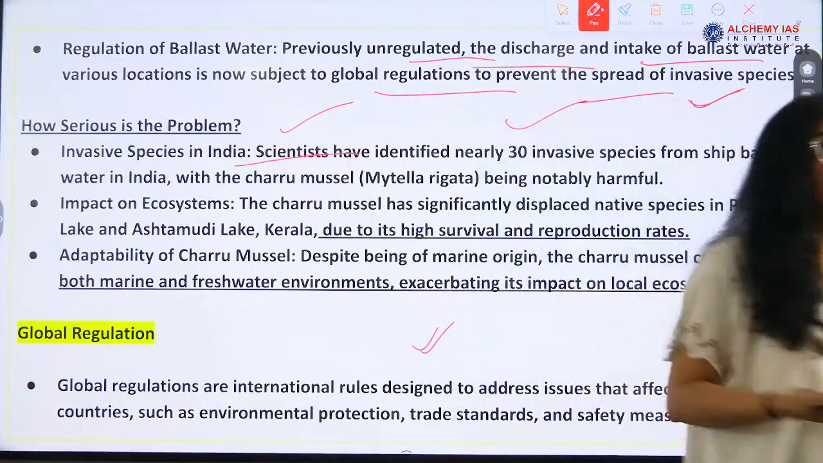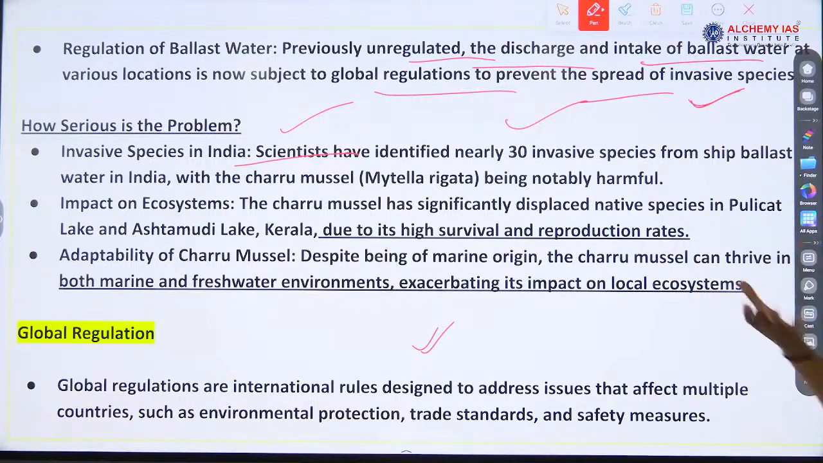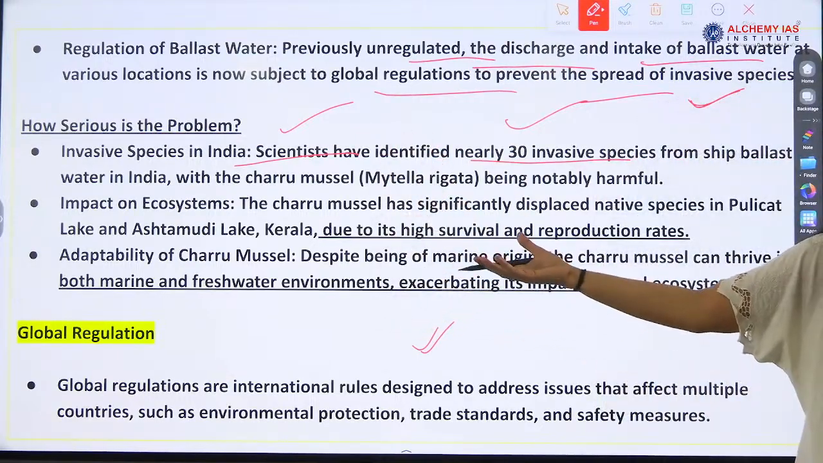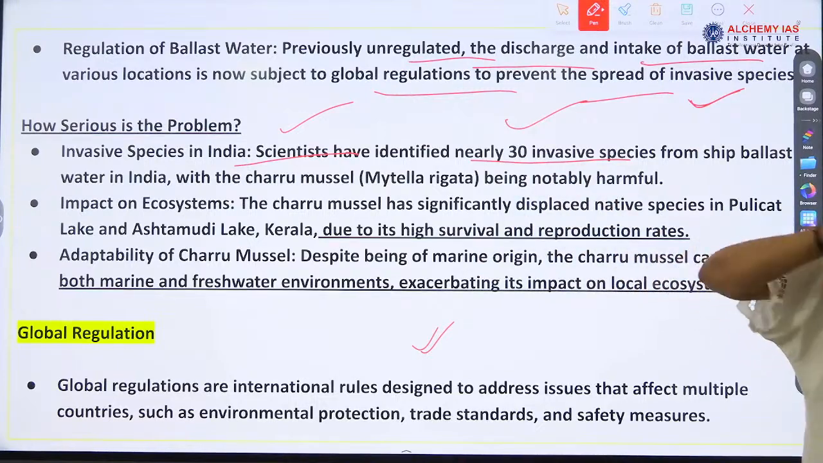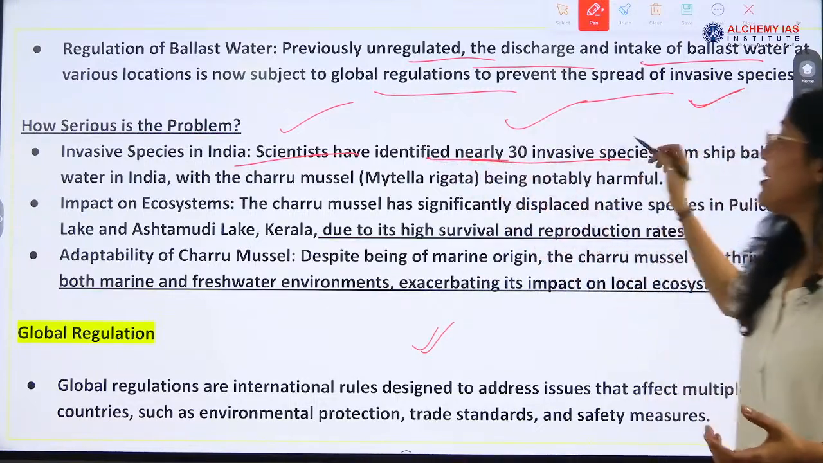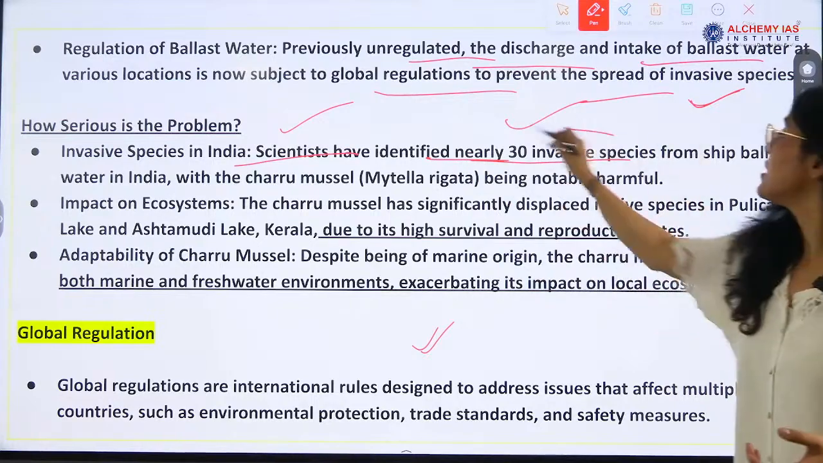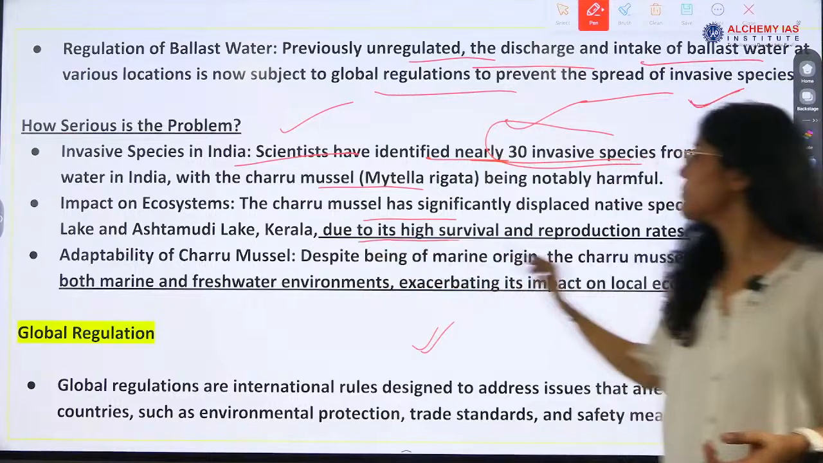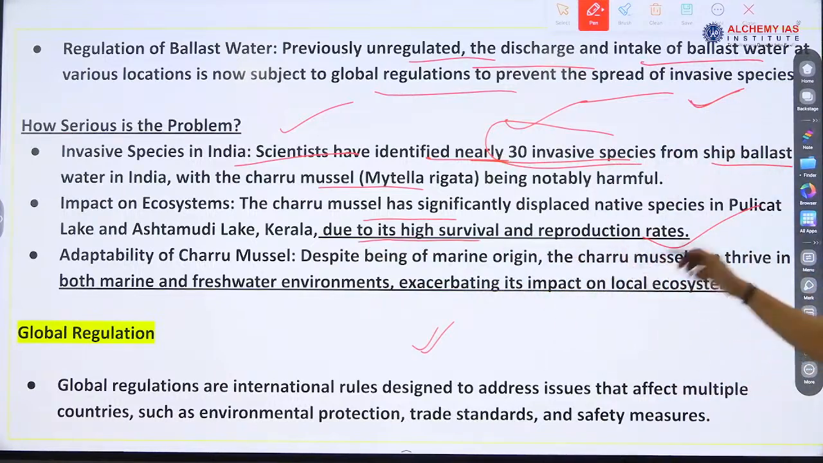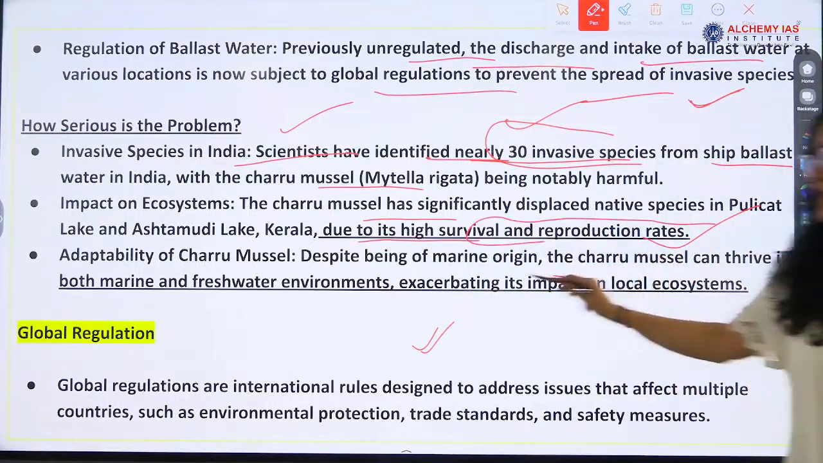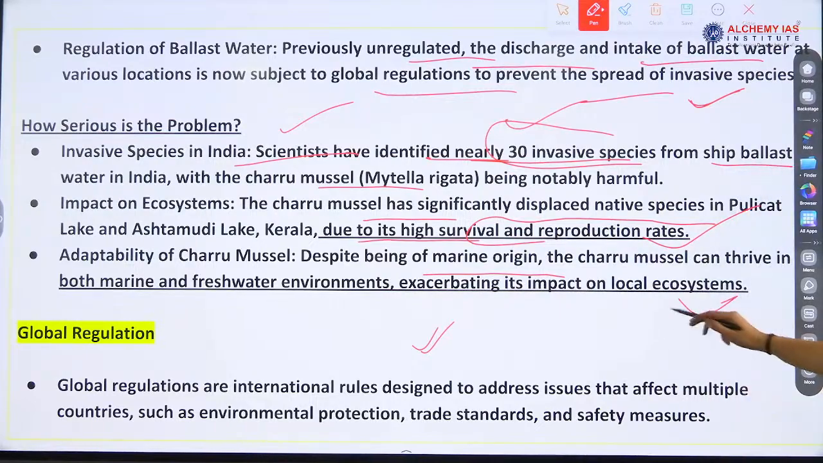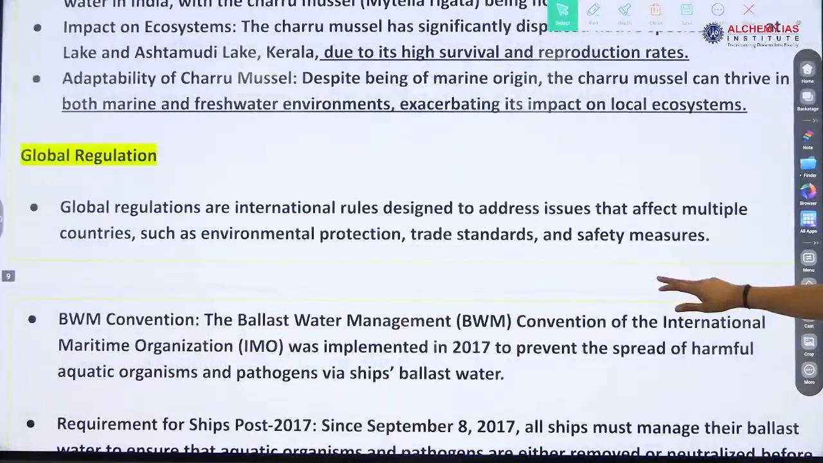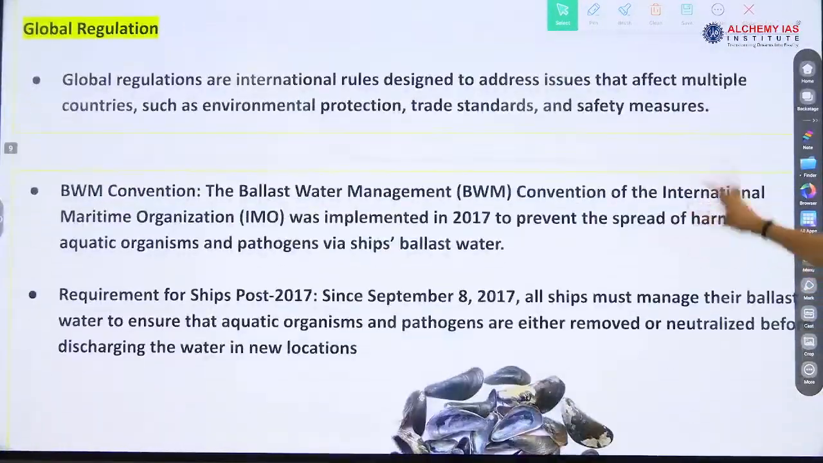Invasive species in India. It will lead to growth of invasive species. So from this section also a question can come, right? The problems associated with ballast water, okay? So identified nearly 30 invasive species from ship ballast water. Impact on ecosystem due to high survival and reproductive rates, right? Adaptability also. So it has an impact on local ecosystems. Now global regulation. This is the mussel.